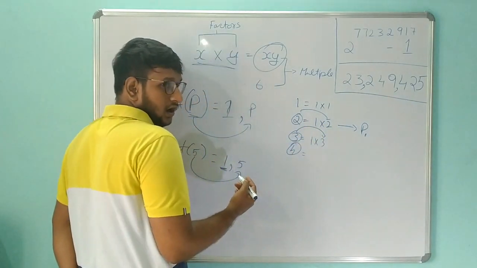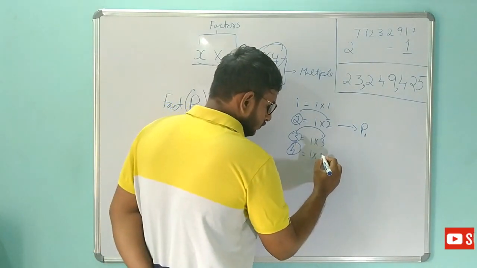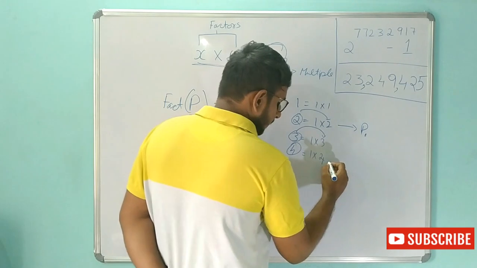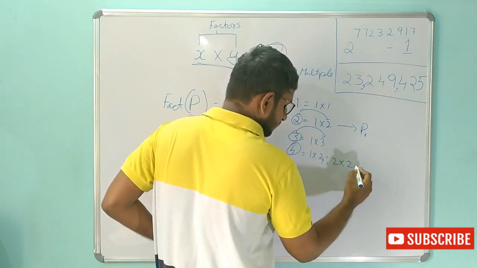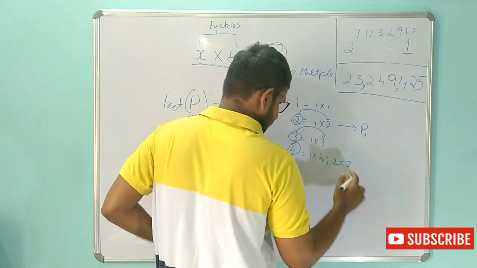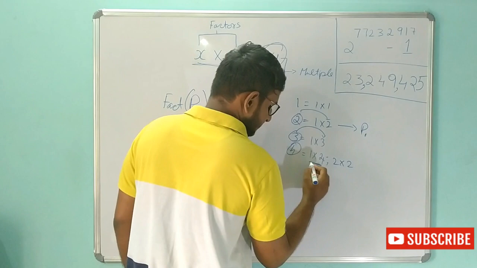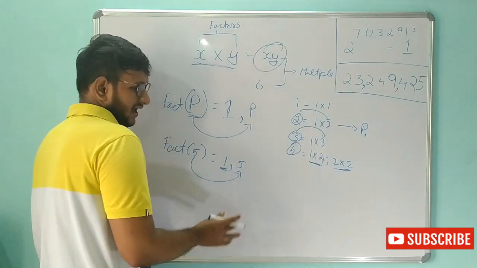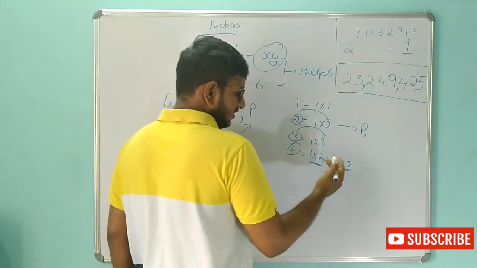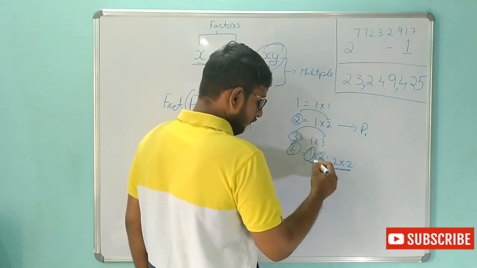What are the ways we can write 4? It is nothing but 1 into 4. Then we can write 2 into 2. We can also write it as 4 into 1, which means the same, right? So we can also write 2 into 2, which means the same. So I'm going to stop with this. So what are the factors? There are 3 factors: 1, 4 and 2.